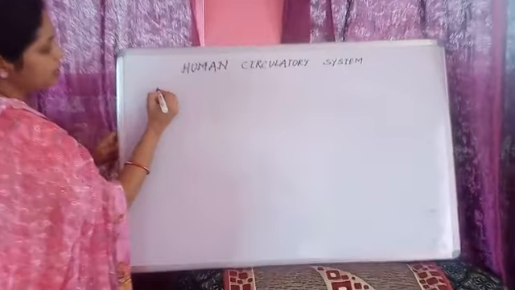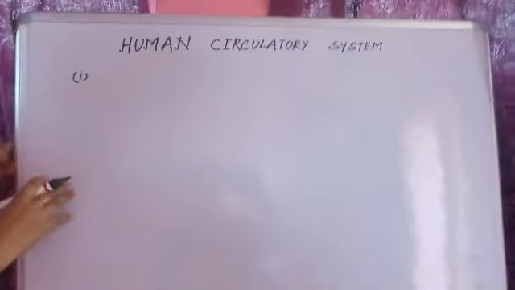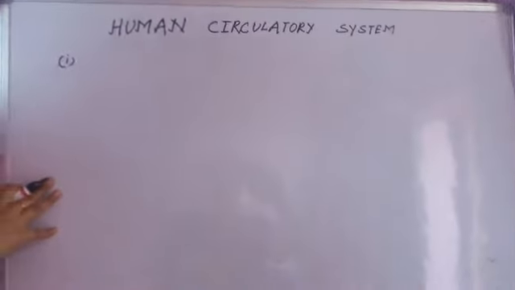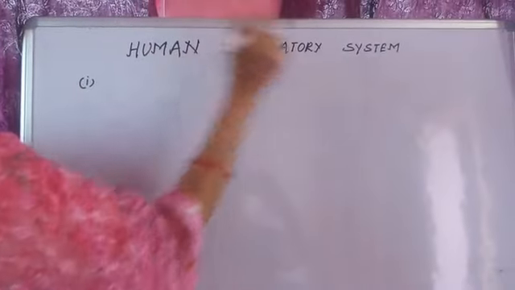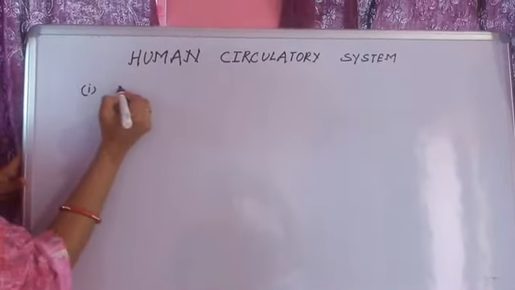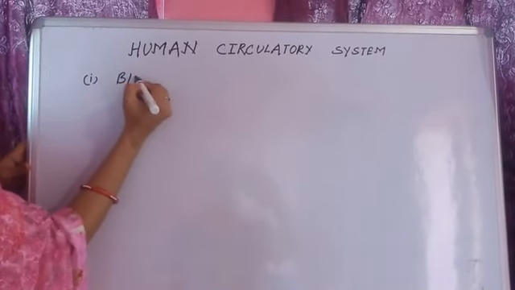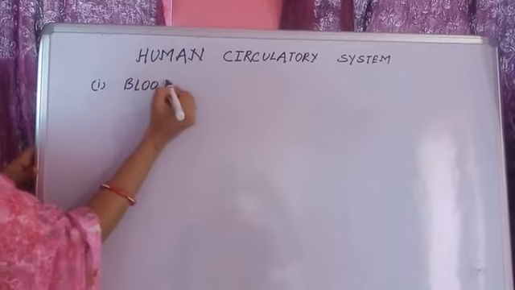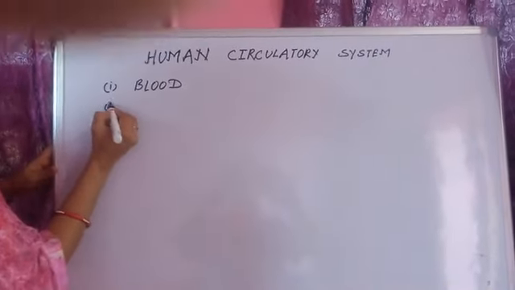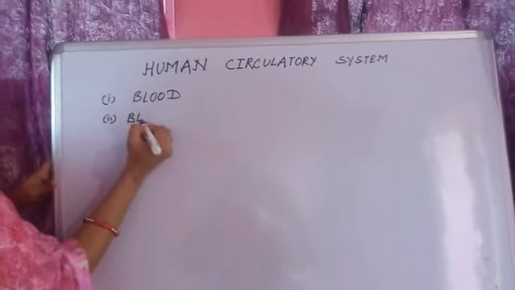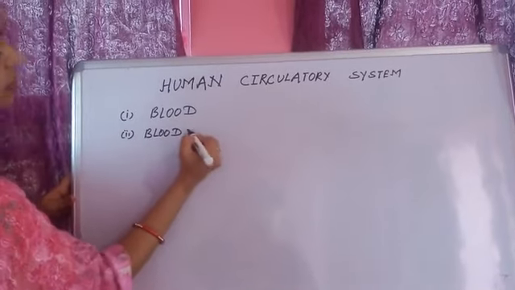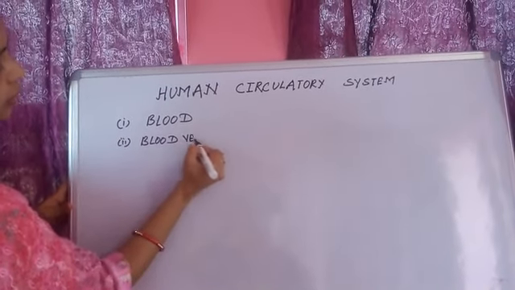So today we will discuss the organs and cells which play a very vital role in the human circulatory system. First of all, blood. Second, blood vessel. Vessel means, yes, utensil.